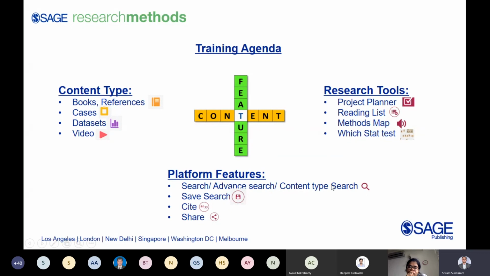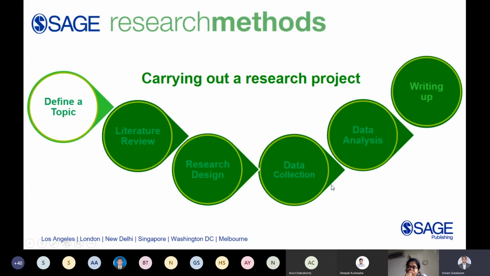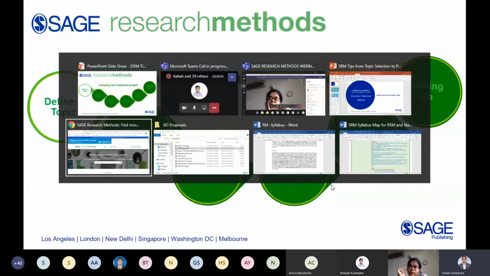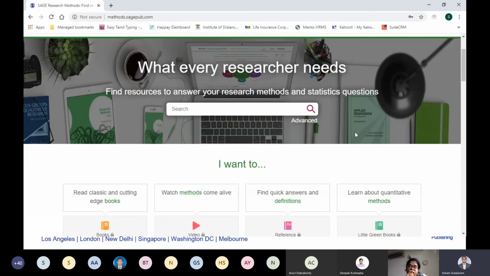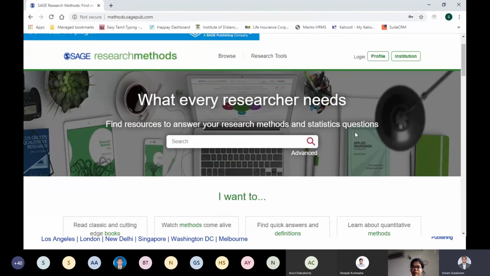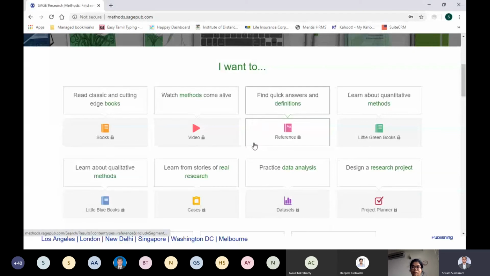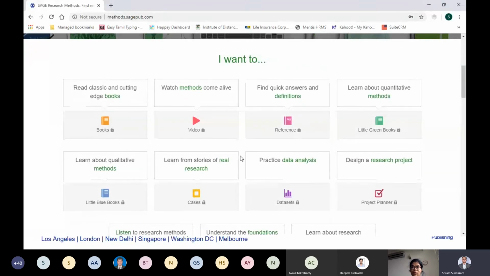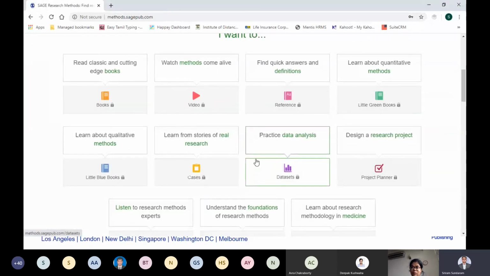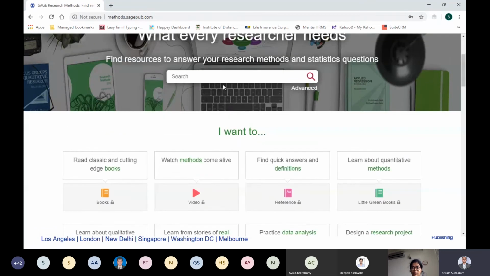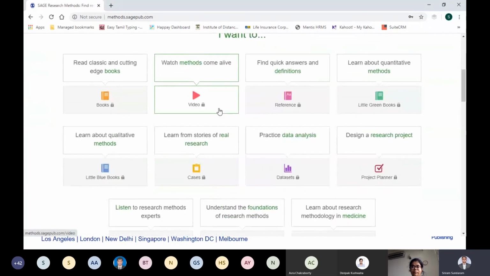So with that short introduction, I would go to the platform. This is what the homepage of the Sage Research Methods platform looks like. You have a Google-like search bar. You can type any keywords and search and get into the platform. And as I was mentioning, you have a lot of content varieties in this platform. If you want to see only the videos, click on that, and a homepage for videos will appear with a similar Google-like search bar, and you can type in your keyword and search.